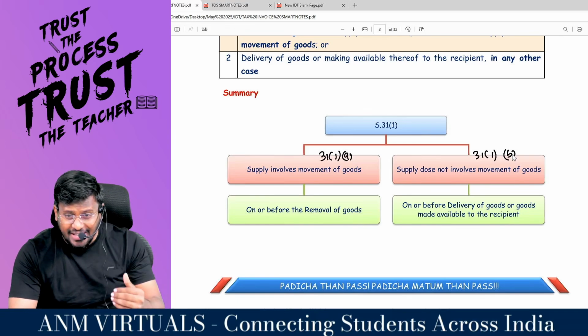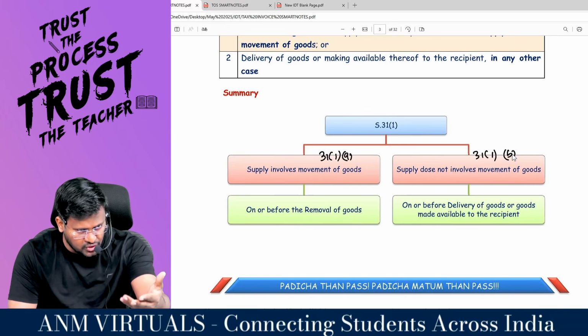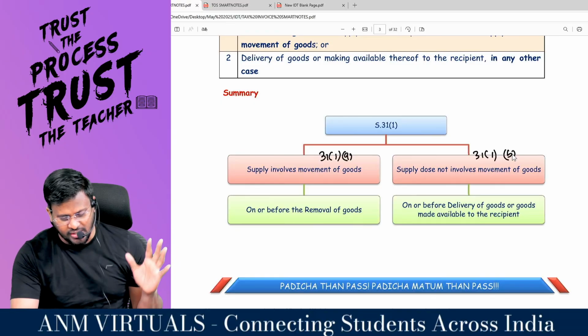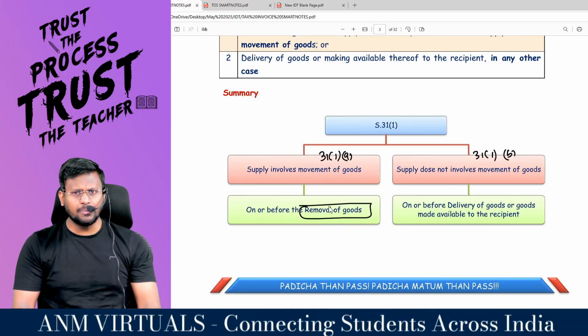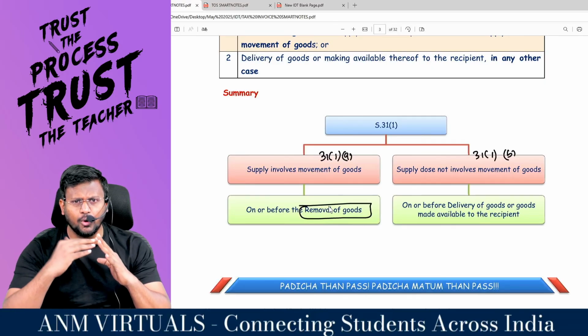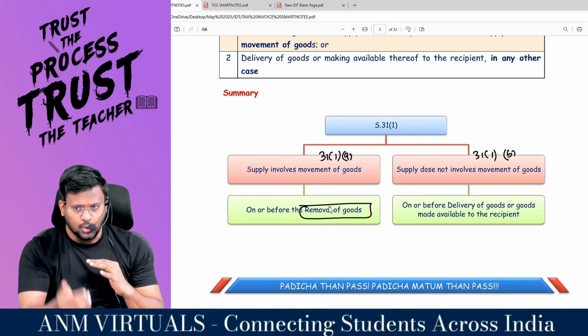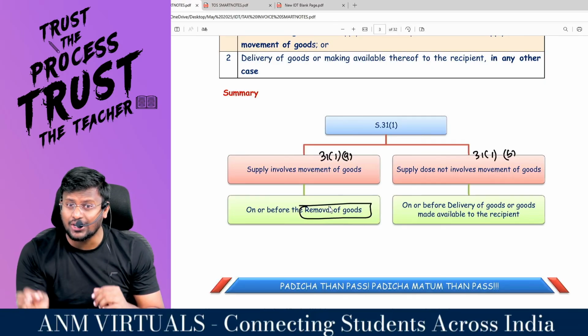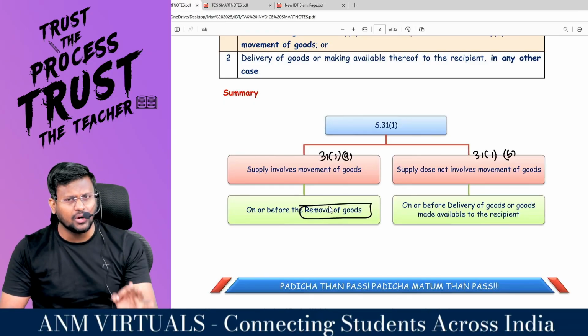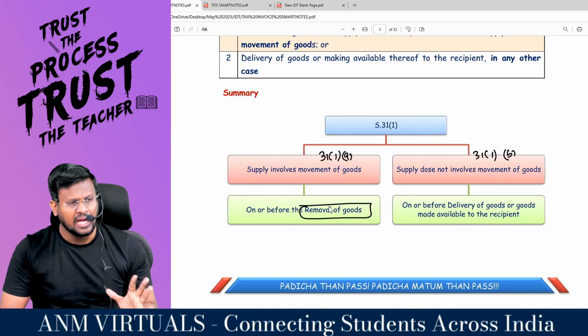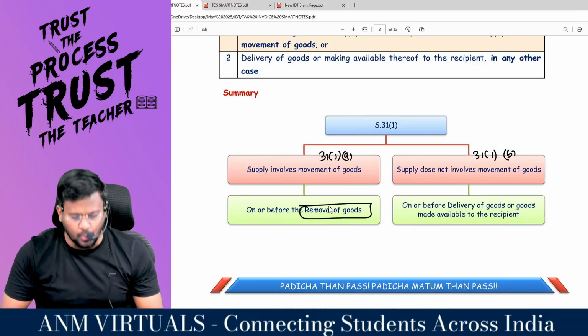If supplies involve movement of goods, you are supposed to raise the invoice on or before the date of removal of goods. From the factory, the goods will be removed to the recipient, right, sir? So, on or before the date of removal of goods, you are supposed to raise the invoice. Then only such an invoice is a valid invoice. Otherwise, such an invoice is an invalid invoice.